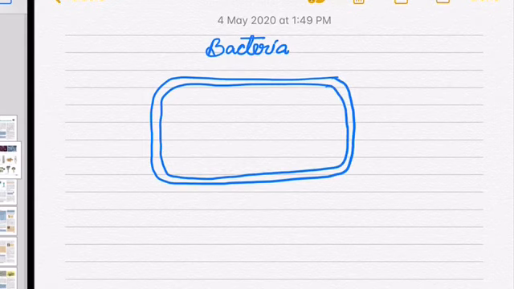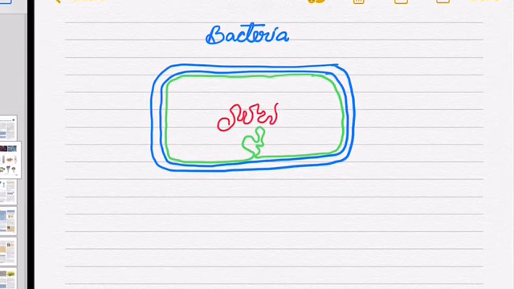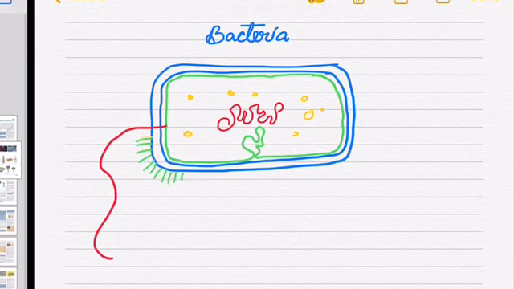Bacteria are small living things, but they are not the smallest. They are larger than the viruses, and their structure is a little more complicated than the virus. They contain the inner genetic material DNA, which is covered by a wall called capsule. The cell contains liquid cytoplasm inside, and inside the cytoplasm there are cell structures also present.